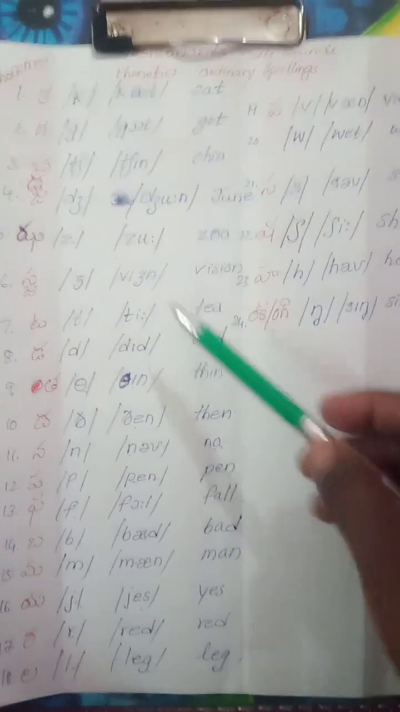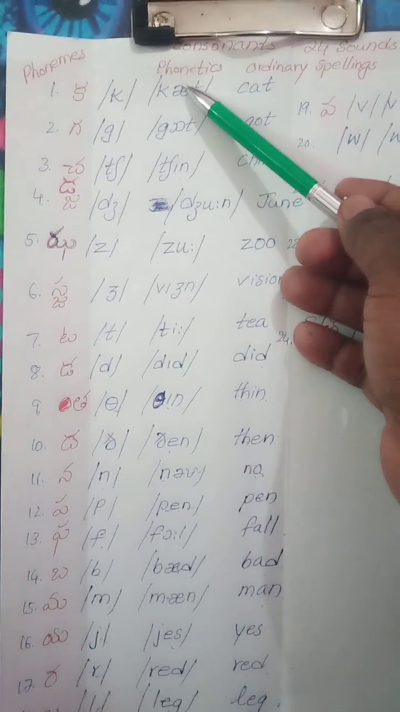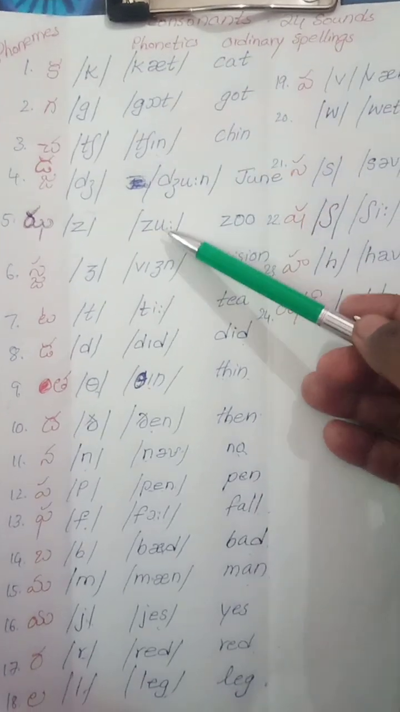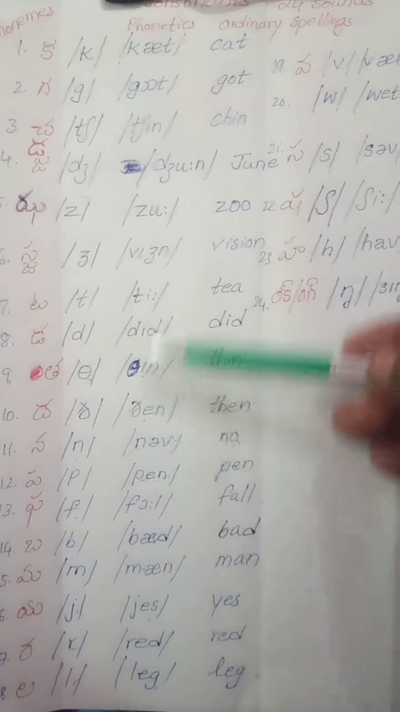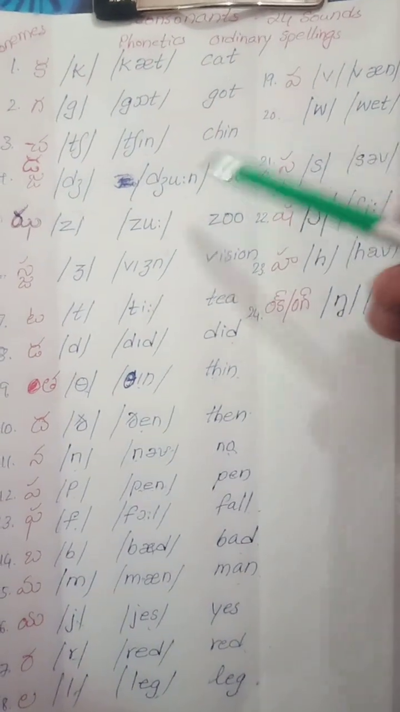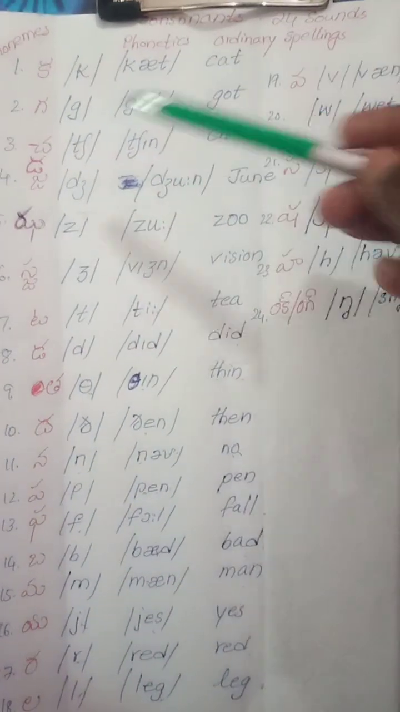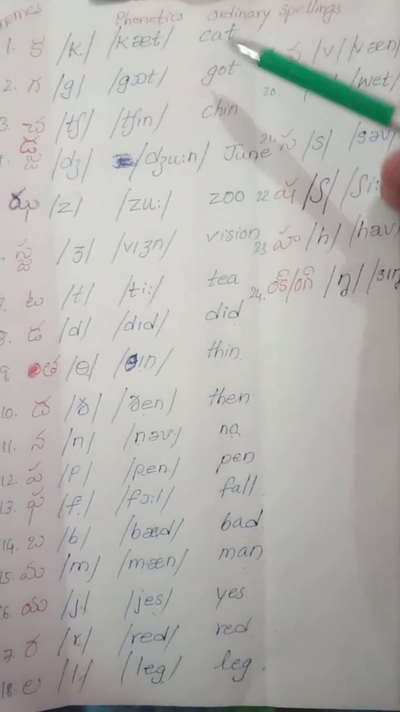From the exam point of view, for intermediate class students, you will get 10 words in phonetics. You need to transfer them into ordinary spelling. That's why it is called transcription. Phonetic transcription means converting phonetics to ordinary spellings. If you write only 5 out of 10, you will get 5 marks.